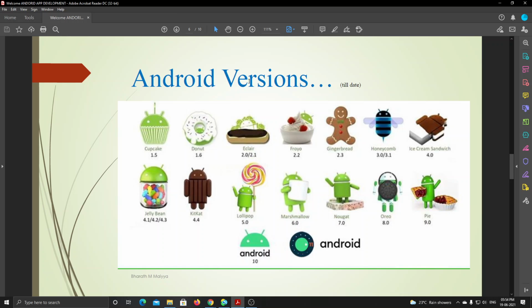Then Android versions. Till today, there are 11 Android versions, right? The first version released was 1.5, named Cupcake. Before this, there were two versions, alpha and beta. Then they came to Cupcake, and then they released Donut.